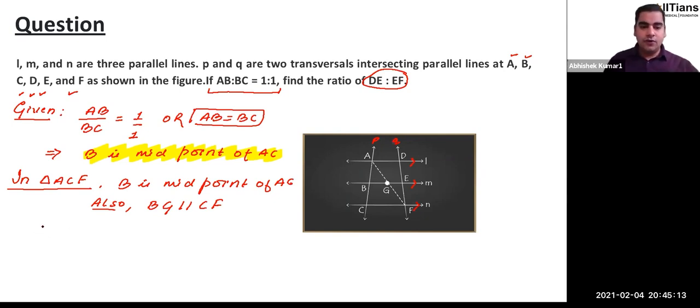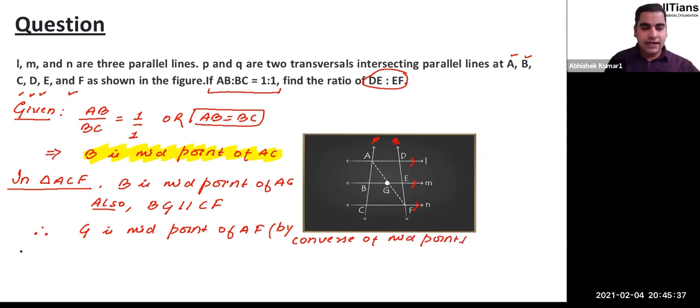Okay. Therefore, what can be said? Therefore, we can say G is midpoint of AF by converse of midpoint theorem, right? I'm writing the reason here, by converse of midpoint theorem. Okay, and if that happens, then it can be said that your FG, that's equals to what? That is equals to GA. Okay, so we got this second important result.